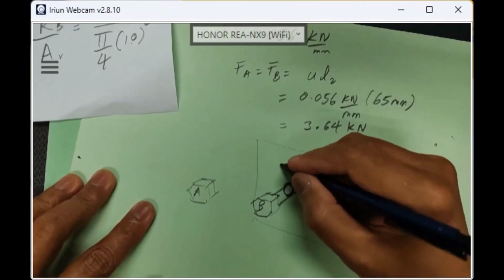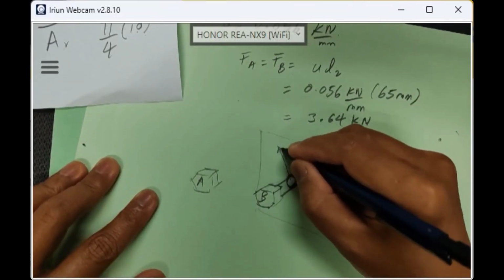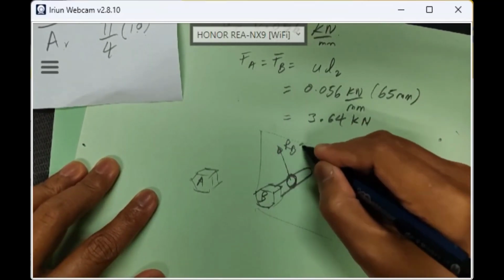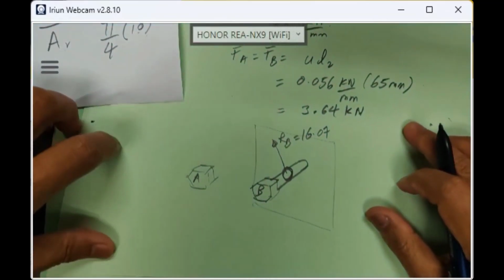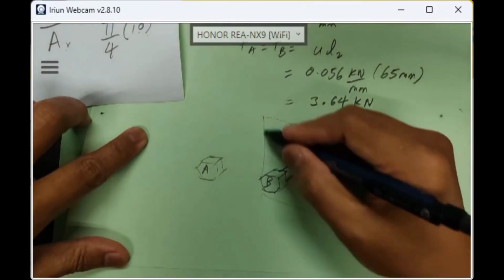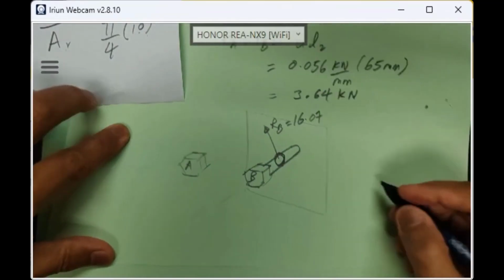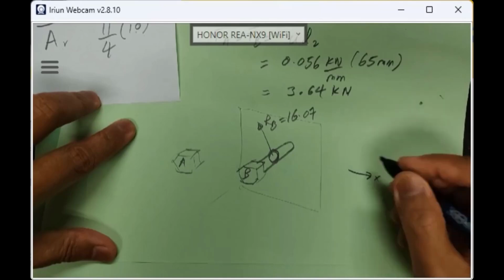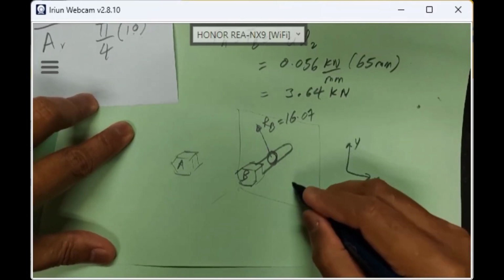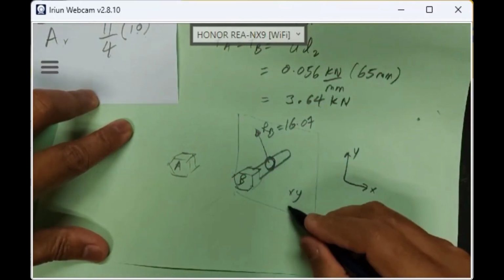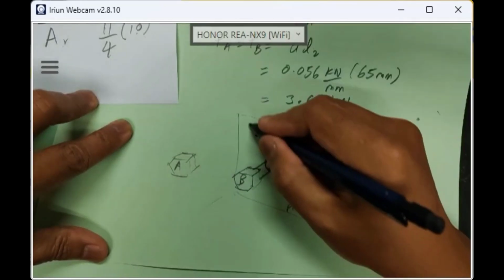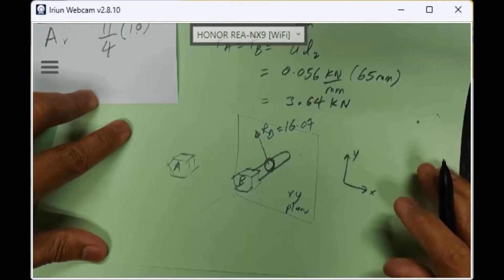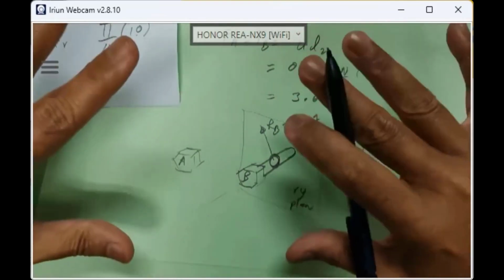So we have RB, and we already calculated it. RB total vector is 16.07. I'm focusing on bolt B, the critical bolt. Plus that, okay, you're watching. This is a plane like this. Let's say this is X, this is Y. This is the XY plane. I'm talking about the XY plane. On the XY plane, we have the RB vector, 16 plus. Is the video okay? A little bit of scale. Okay?